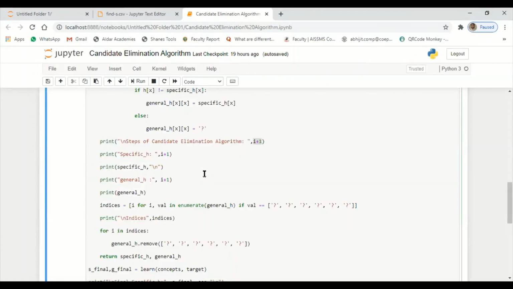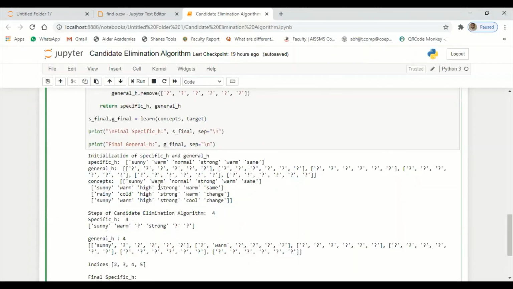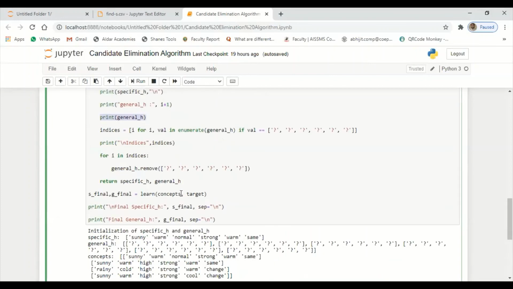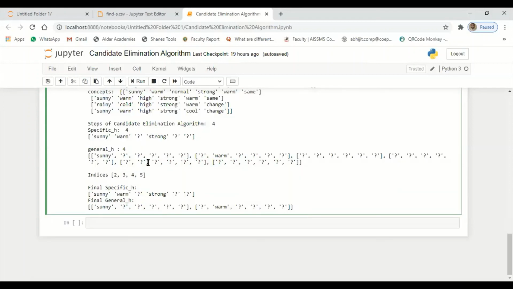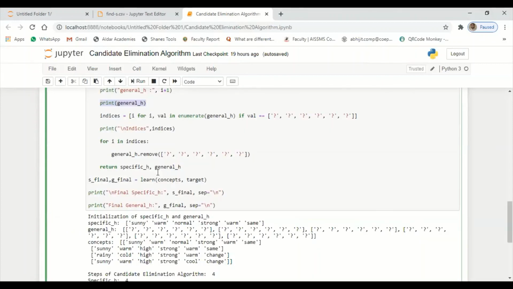In the same way, after tracing and incrementing the general hypothesis, whatever value is available in the general hypothesis variable, we print that one. So as far as this is concerned, we have these values. Next is indices. Here we need to create the sub hypothesis for the attributes which are available after the tracing.